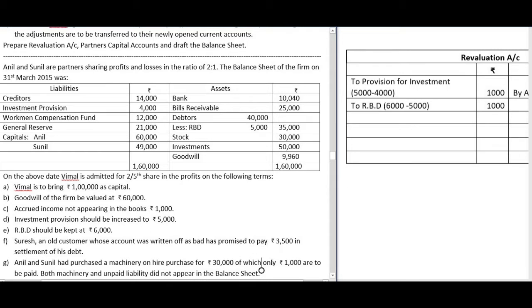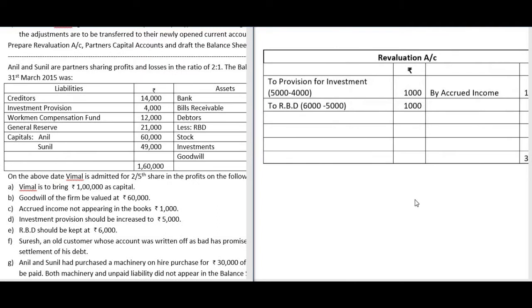So this will be considered as an asset once again. We have to consider him as a debtor once again. So you have to bring into account one new asset. Whenever you record a new asset or unrecorded asset into the books of accounts, it is profit on revaluation.